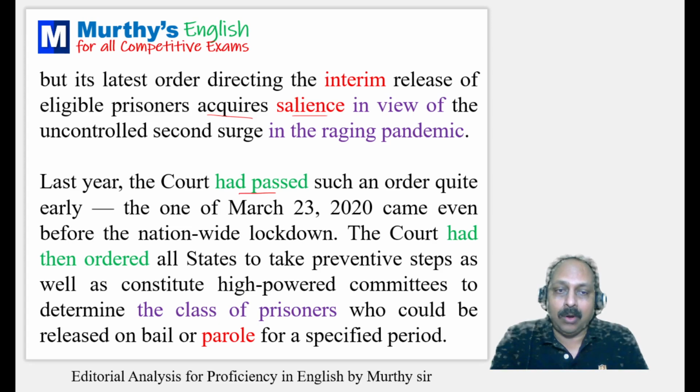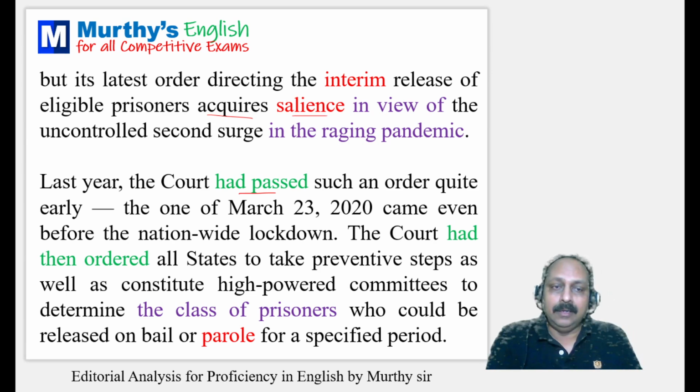The court had then ordered, again in past perfect, all states to take preventive steps as well as constitute high-powered committees to determine the class of prisoners who could be released on bail or parole for a specified period. A lengthy sentence, and had then ordered is past perfect tense.